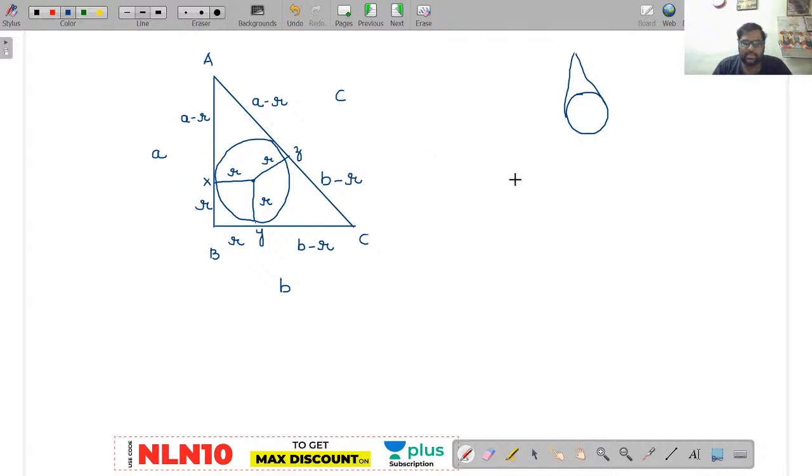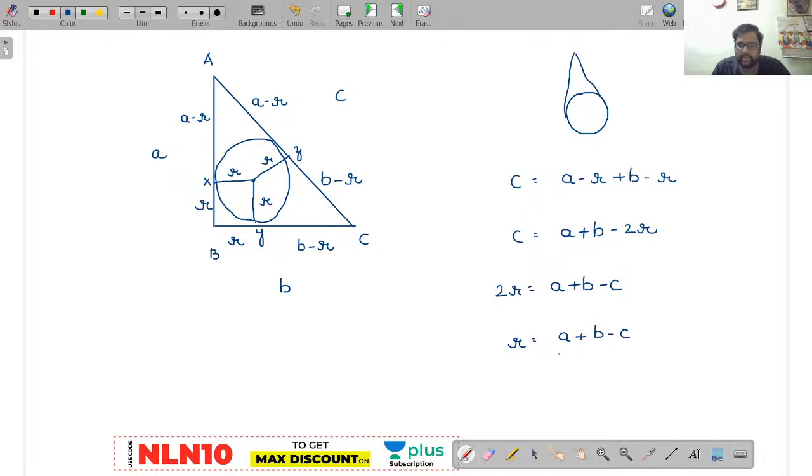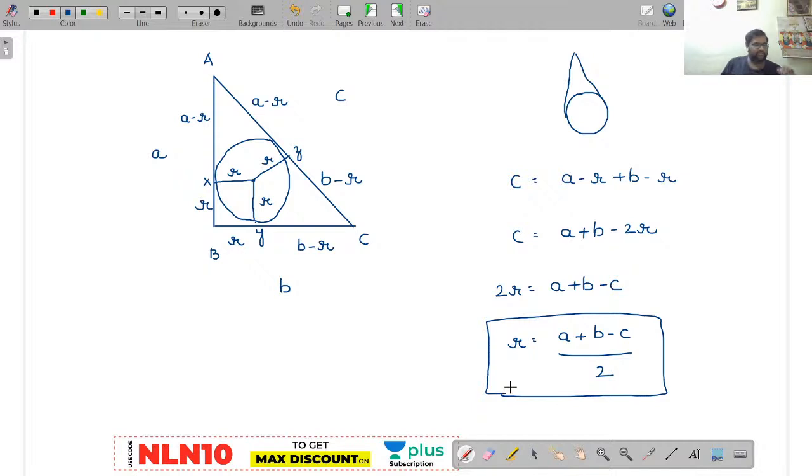Done. Now observe here. Now c value is given as a minus r plus b minus r. Now c is equal to a plus b minus 2r. Right? Now 2r is equal to a plus b minus c. r is equal to (a plus b minus c) by 2. Now this is the inradius of a right angle triangle. Now it is very clear.